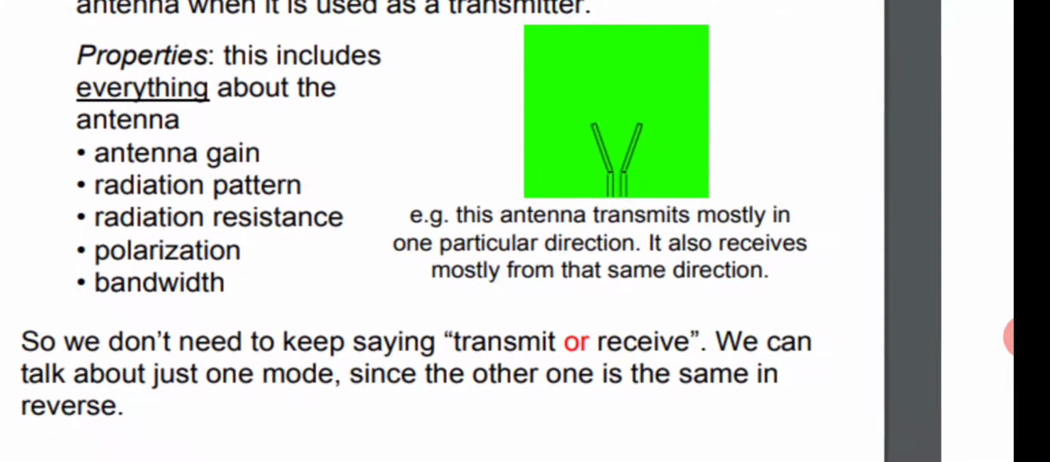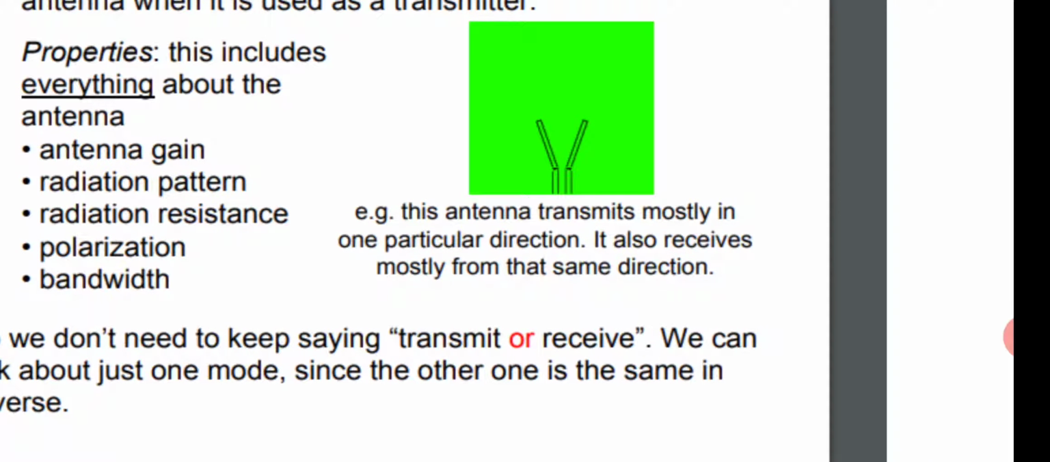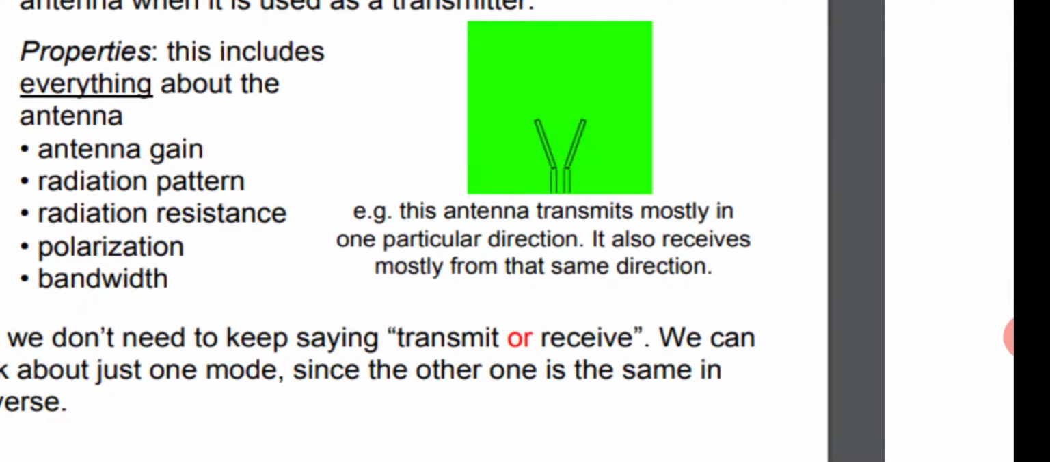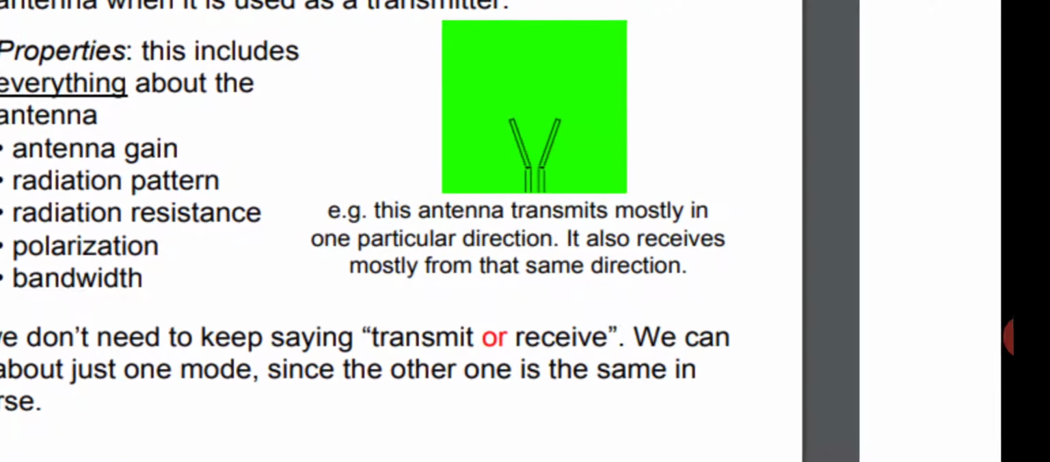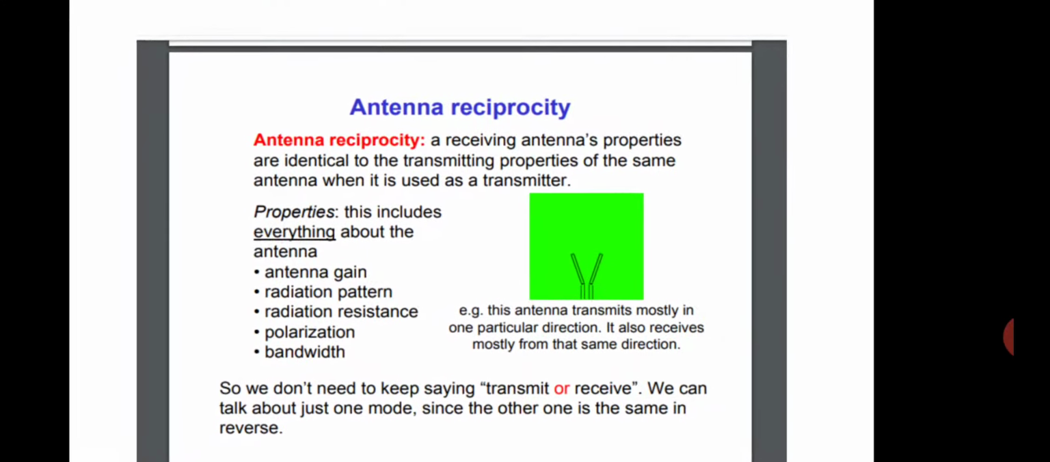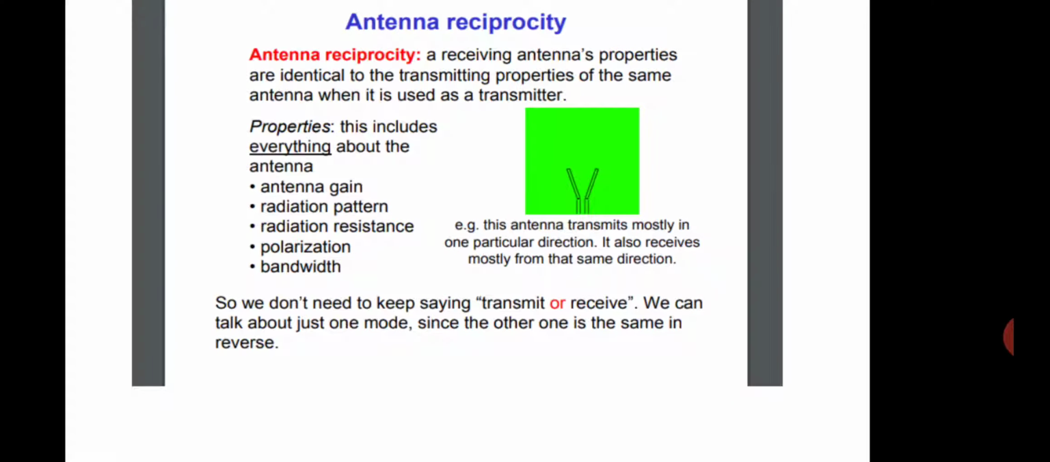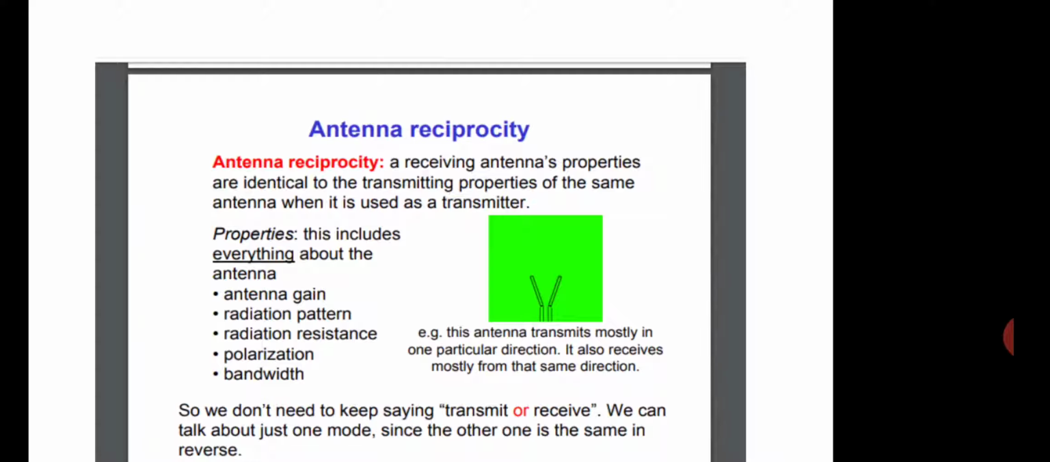This antenna transmits mostly in one particular direction, so a directional antenna also receives mostly from that same direction. It's an example of the reciprocity theorem. So we don't need to keep saying transmit or receive. We can talk about just one mode since the other one is the same in reverse.